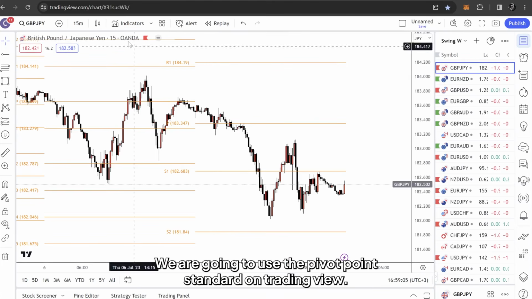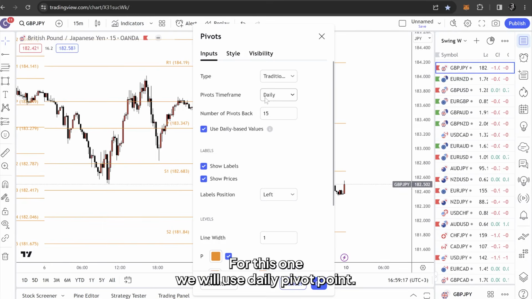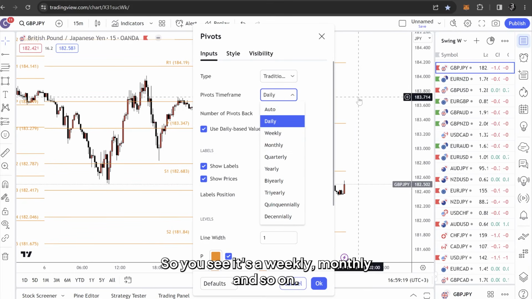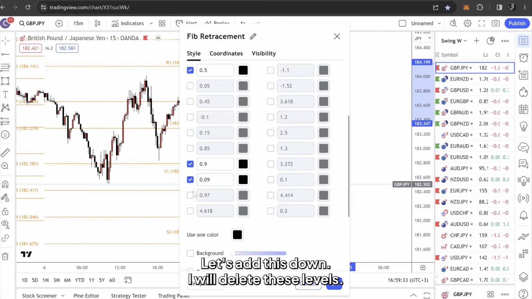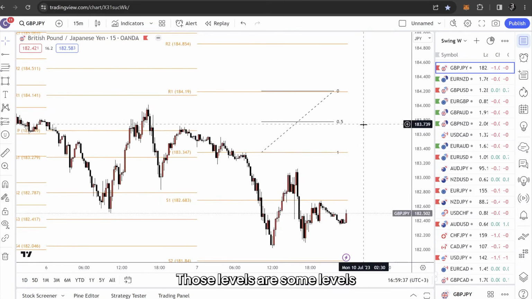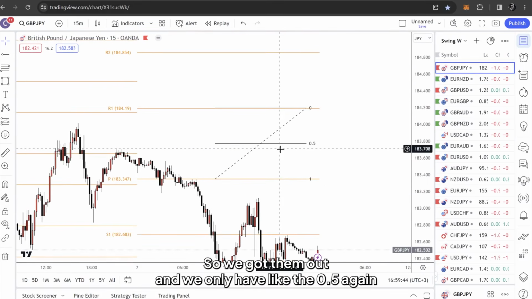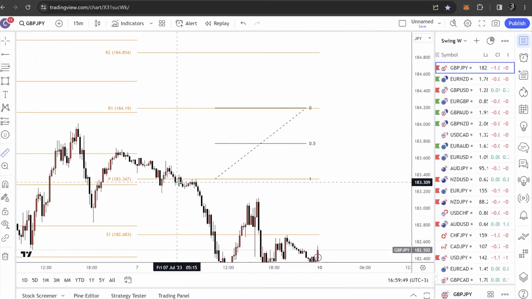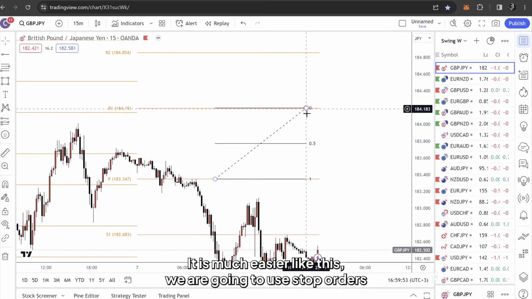We are going to use pivot point standard. On TradingView you find it at pivot points standard. For this one we will use daily pivot points, so you see it's weekly, monthly, and so on. So we are going to use the pivot points on daily, and the Fibonacci 50% retracement. Let's get this done. I will delete these levels. Those are levels that I'm using for another trading system. So we got them out, and we only have the 0.5 again, you see. We could use this instead; it's still 0.5, but it's much easier like this.